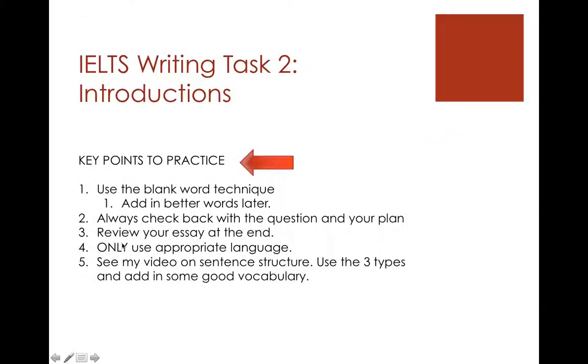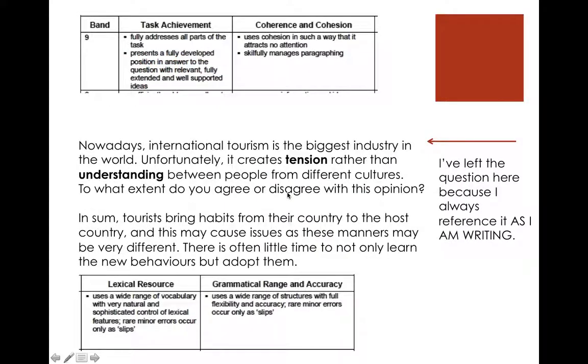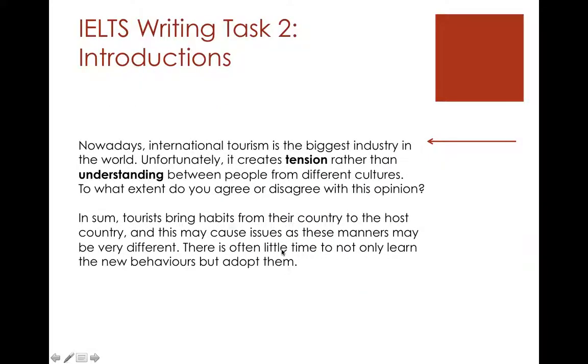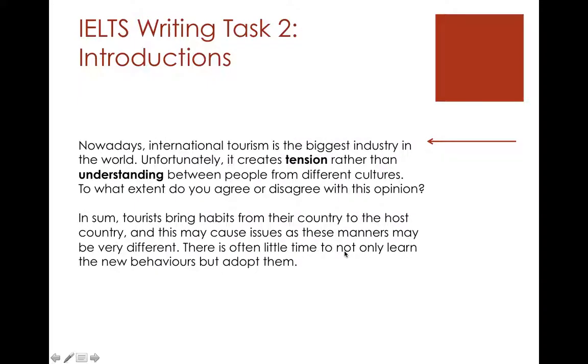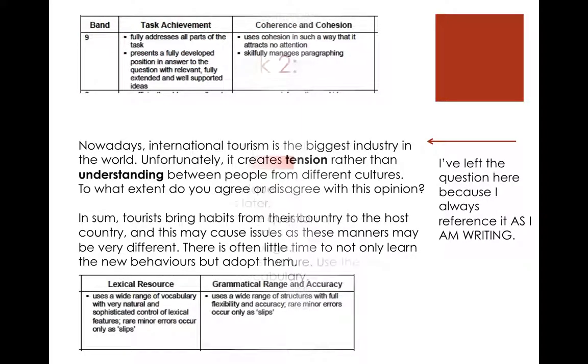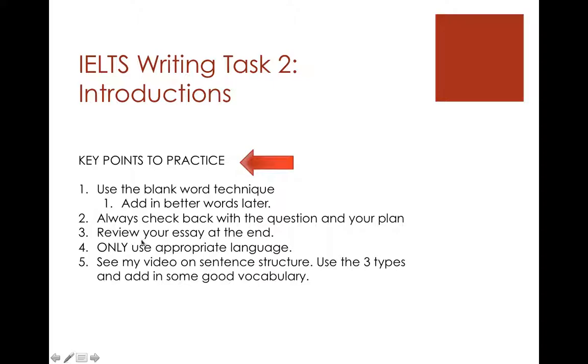So points to practice. Use a blank word technique. Sometimes when you're writing, you can leave a blank and fill in later. Because you see, even with my writing here, I use the word tension, and actually, I would like to use a different word there. So when you're coming up on the word that you need synonyms for, you can just leave a blank there and fill it in later. Or you can write the sentence in a different way. Always check back with the question in your plan, which we did. Review your essay at the end. Only use appropriate language, and see my video on sentence structure and to use the 3 types and add in some good vocabulary.